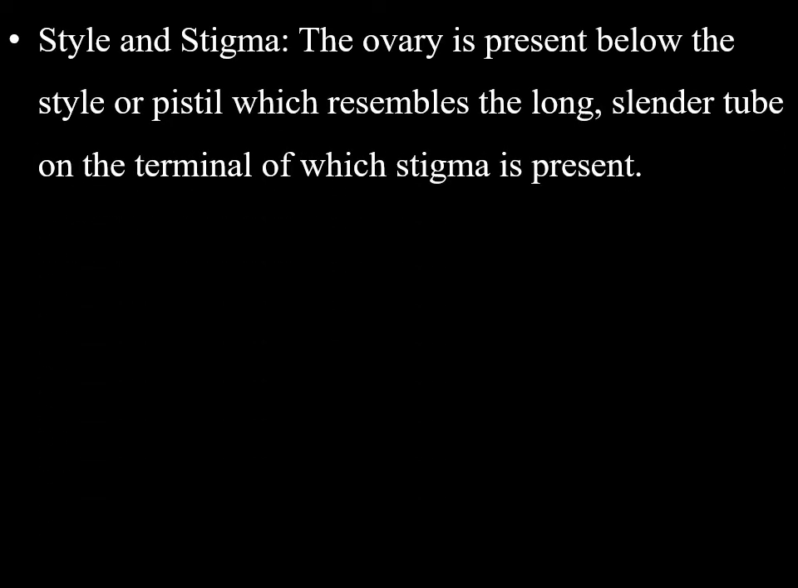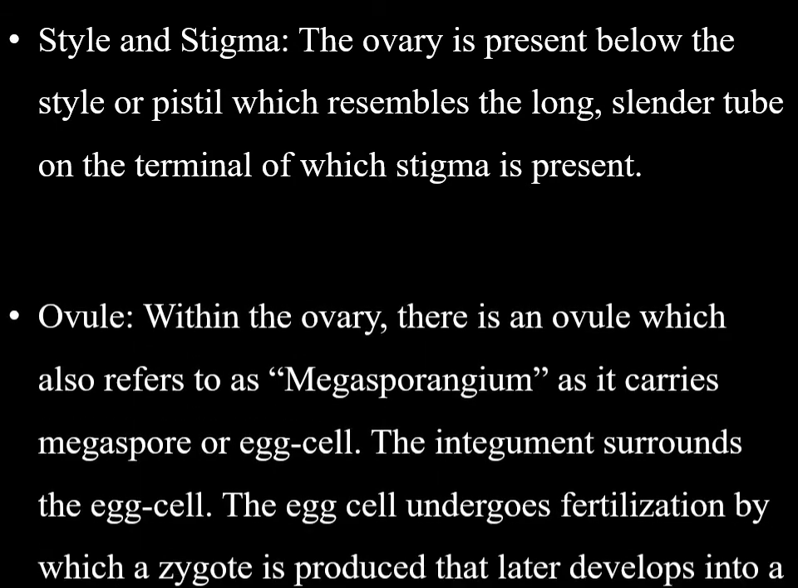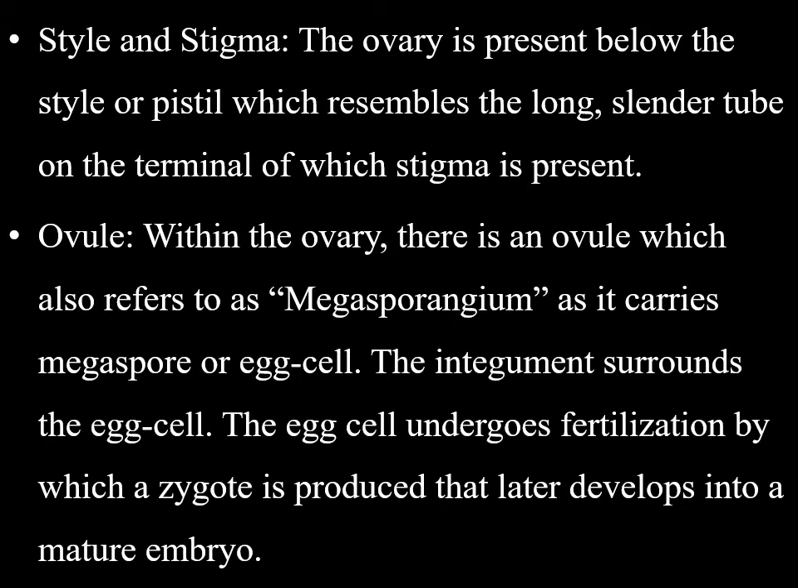Let us understand the style and stigma here. The ovary is present below the style of the pistil, which resembles a long slender tube on the terminal of which the stigma is present. Let us go through the ovule. Within the ovary there is an ovule, also referred to as the megasporangium, as it carries the megaspore or egg cell. The integument surrounds the egg cell. The egg cell undergoes fertilization, by which a zygote is produced that later develops into a mature embryo.